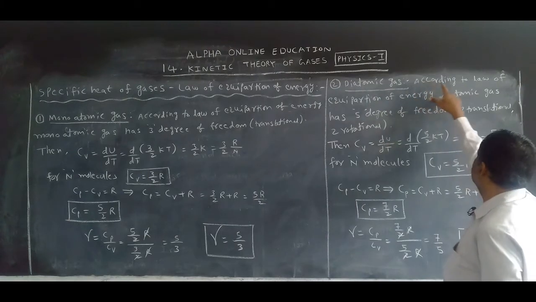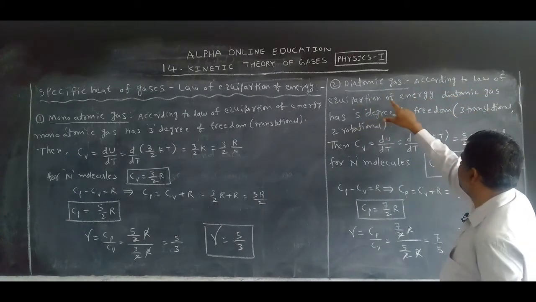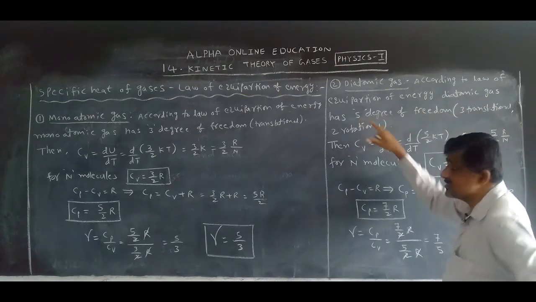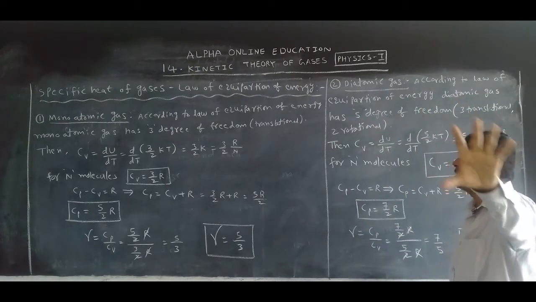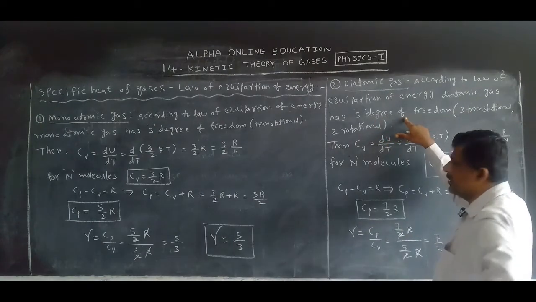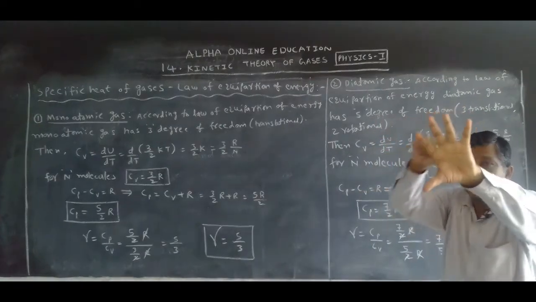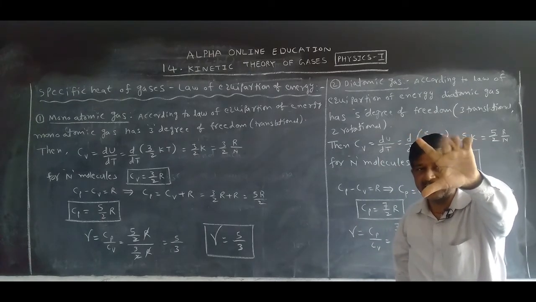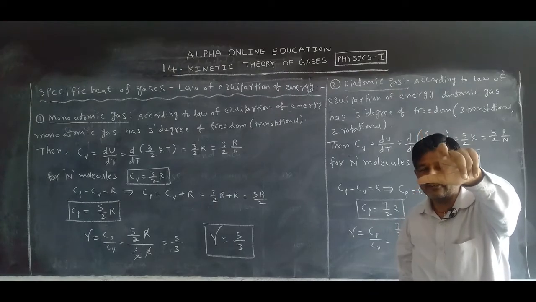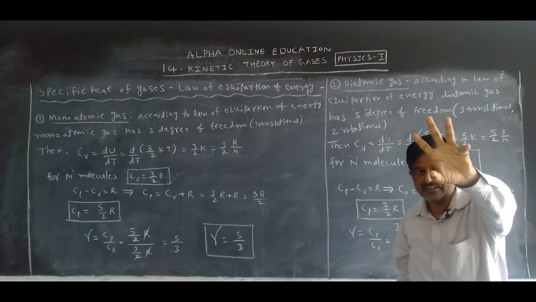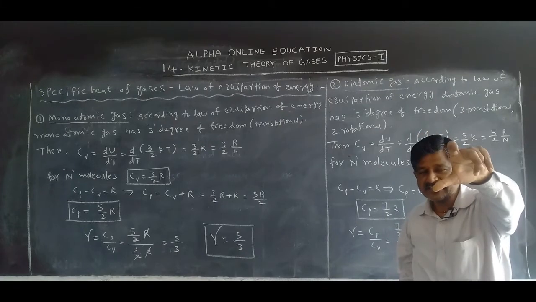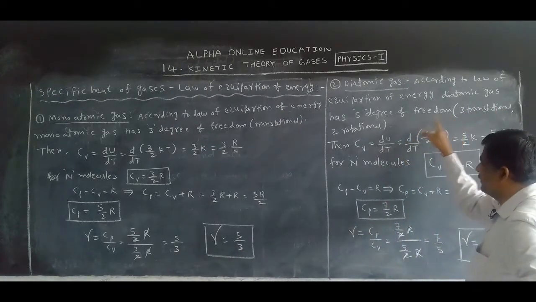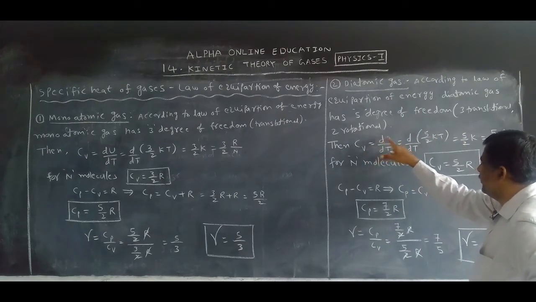Now, diatomic gas. According to the law of equipartition of energy, a diatomic gas has 5 degrees of freedom. How many degrees of freedom? 5 degrees. Of these, 3 are translatory and 2 are rotatory: translatory x, y, z, and rotatory clockwise and anti-clockwise. Totally how many are there? 5. So with 5 degrees of freedom, Cv is equal to du by dt.